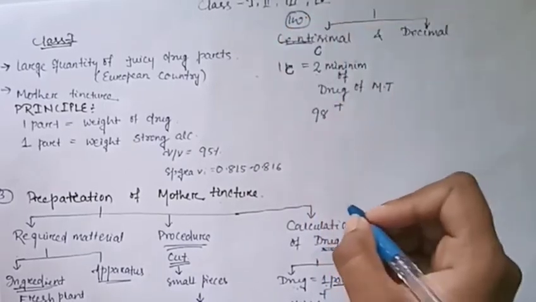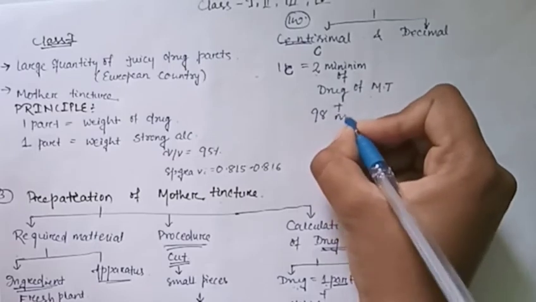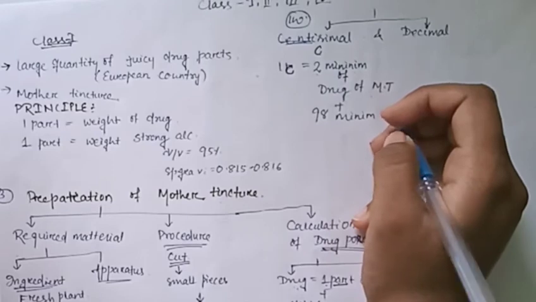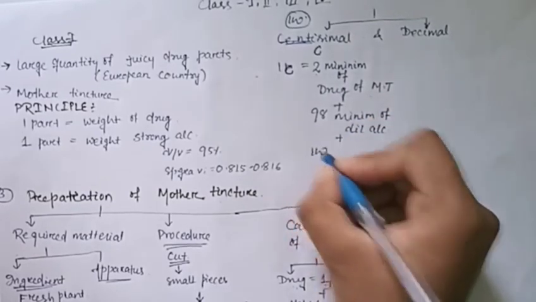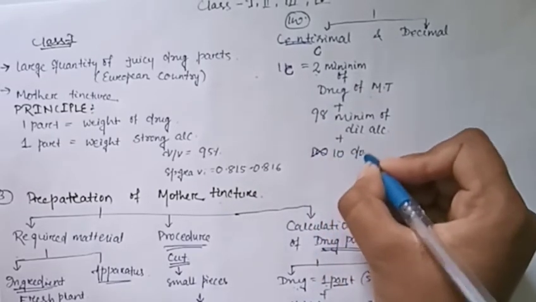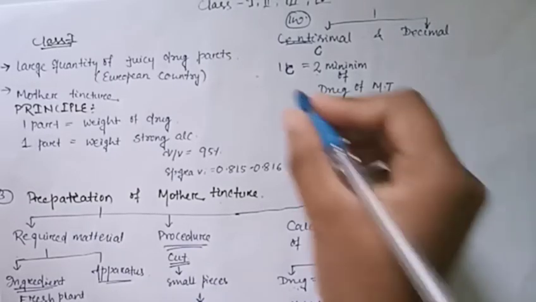The centesimal scale contains 100 parts. So with 2 minim of mother tincture, we add 98 minim of dilute alcohol. Dilute alcohol is our vehicle. With it, 10 downward strokes were given. So we found 1C.